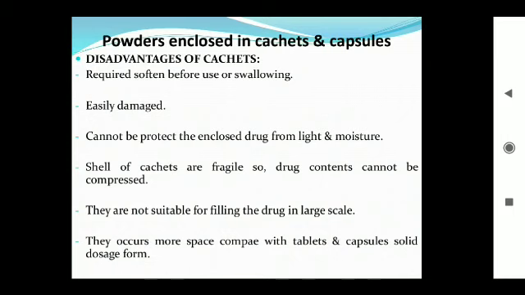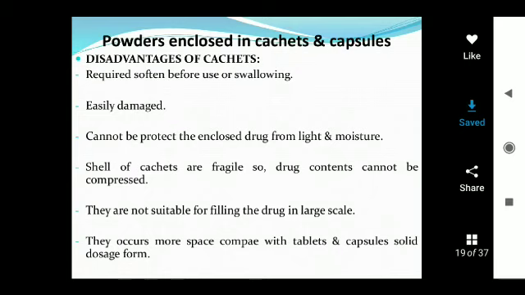If any water is present it can decompose. The shell of the cachet easily breaks down. If a small pressure is applied on the cachet, its shell can break.